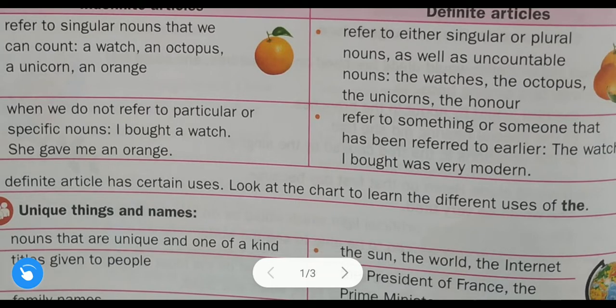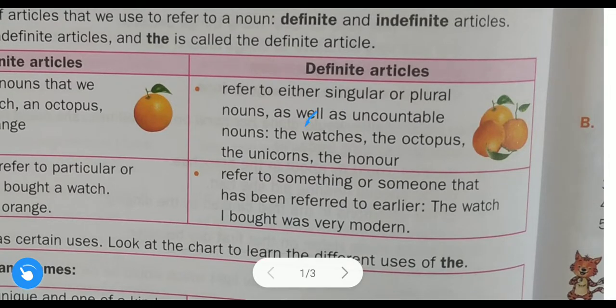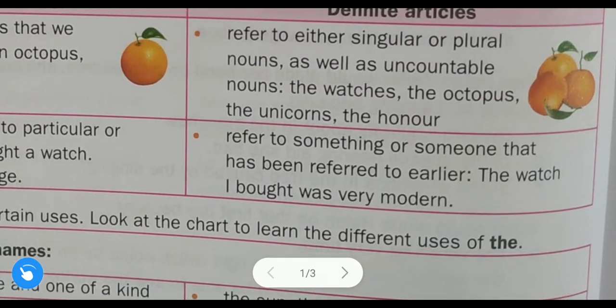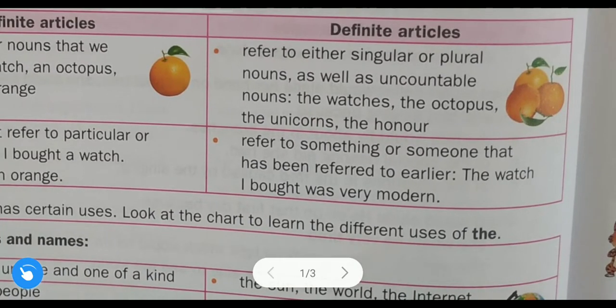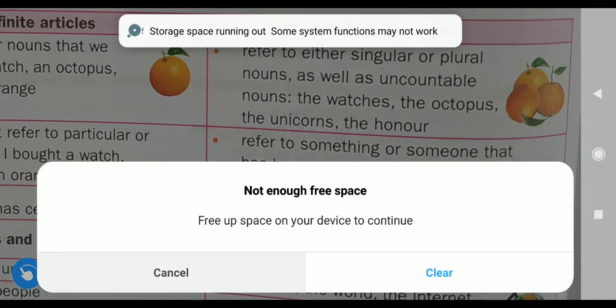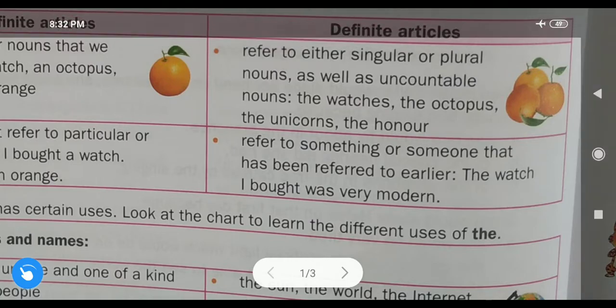Now let us discuss the same rule in this case, in definite articles. Here it is completely opposite. Let us discuss. Here we cannot use definite articles in a general case, in general context. Definite articles refer to something or someone that has been referred to earlier.